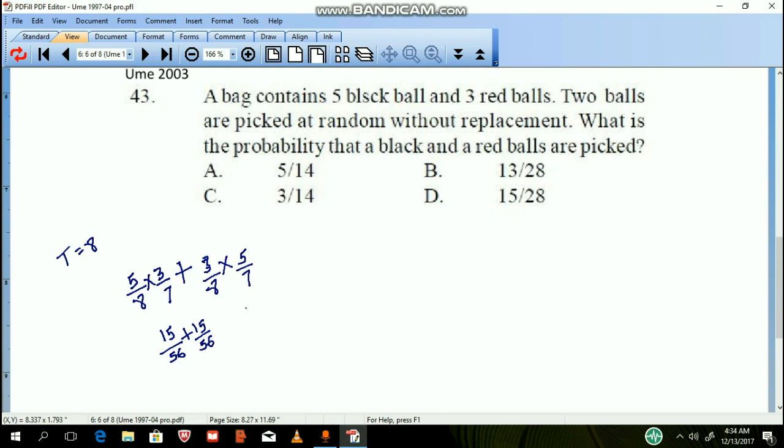That is pretty much 15 over 56 times 2. Still the same thing. So we have 15 over, let's see, 2 in here is going to be 28. Can anything go? Nothing else can go. So that would be option D.